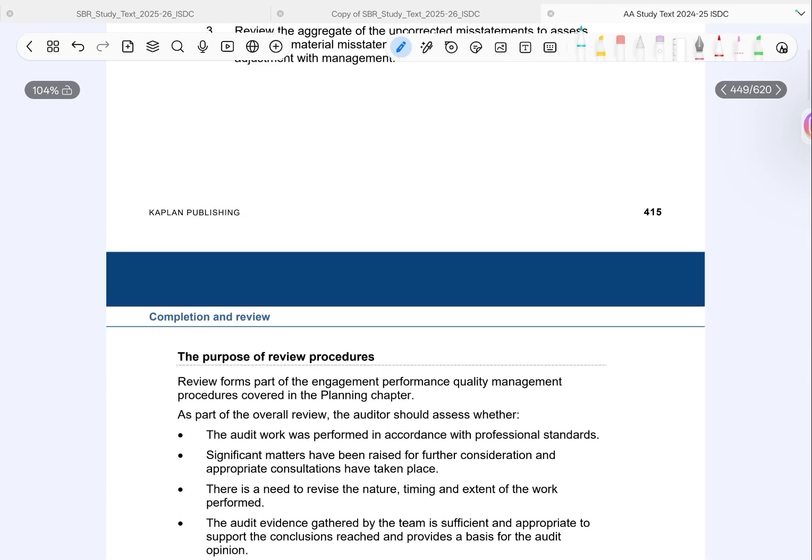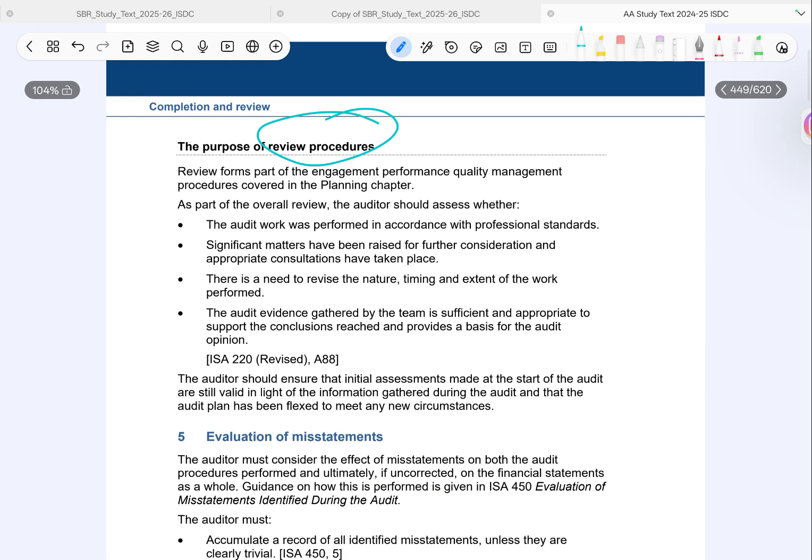Now we'll understand the review procedures. This is more conceptual but very scoring if explained properly. Think of it as a quality check of the entire audit. The review is part of the quality management, basically making sure the audit was done properly before we sign off. So, what is the auditor checking here? First,